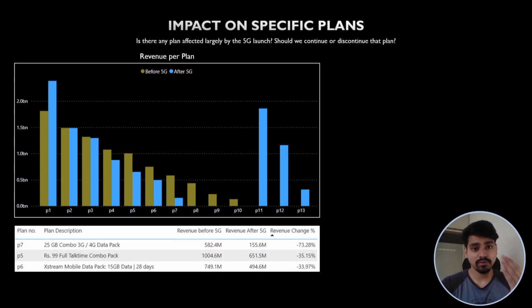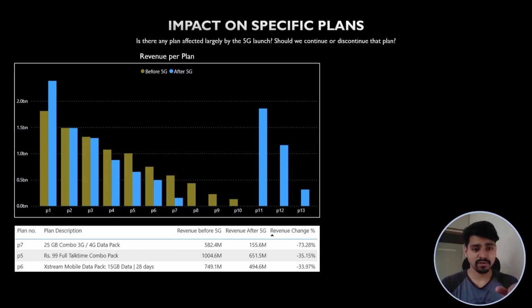Next, we will talk about the impact on specific plans. So plan P7, from this column chart, it is very clear that plan P7 is the highly affected plan which has a revenue change of almost 73%. The reason for this decline is that this plan only caters to 3G or 4G service users. Hence, we can discontinue this plan so that we can offer better services through our other profitable plans.